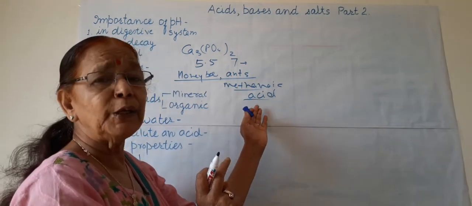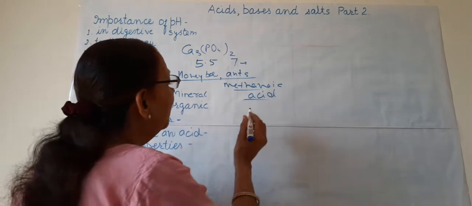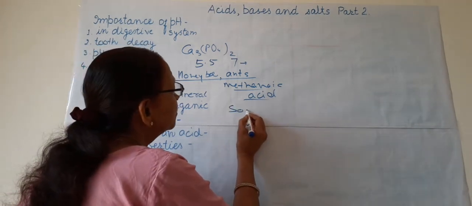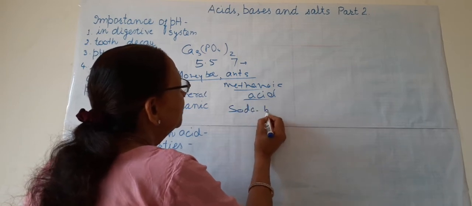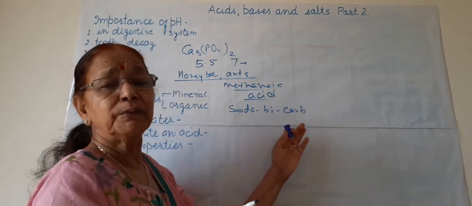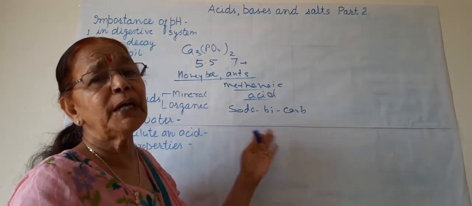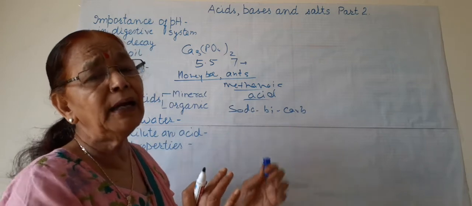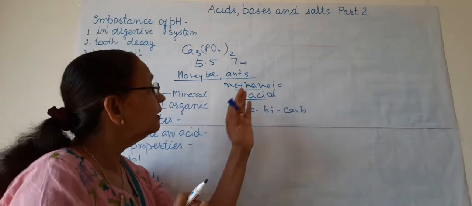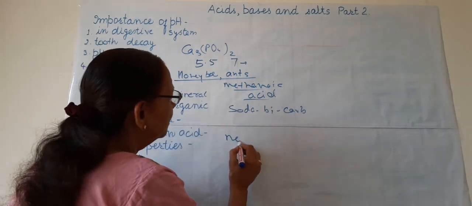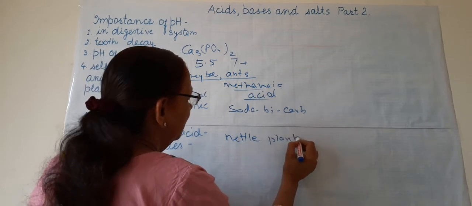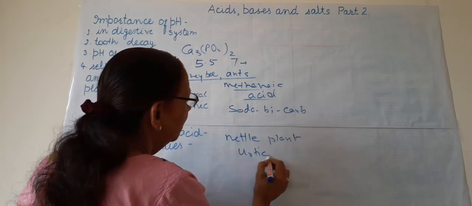So it can be diluted, it can be neutralized by a mild base. If we rub some soda bicarb, sodium hydrogen carbonate, on that area, it will neutralize the effect of this methanoic acid. This methanoic acid is also present in a plant known as the nettle plant. The botanical name is Urtica.